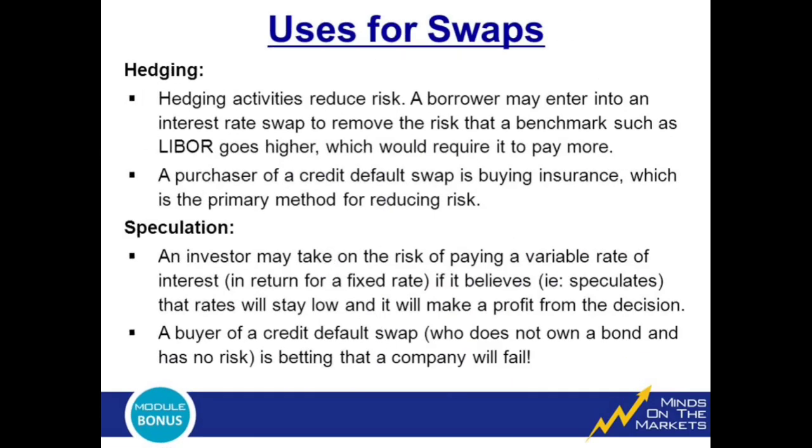Now we'll see about the uses of swaps. Hedging. Hedging activities reduce risks. A borrower may enter into an interest rate swap to remove the risk that a benchmark such as LIBOR goes higher, which would require it to pay more. A purchaser of a credit default swap is buying insurance, which is the primary method for reducing the risks. Speculation. An investor may take on the risk of paying a variable rate of interest if it believes that rates will stay low and it will make a profit from the decision. A buyer of a credit default swap is betting that a company will fail.